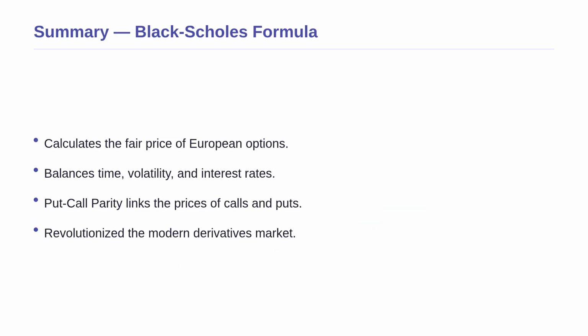We have covered a lot of ground today, so let us review the key takeaways. The Black-Scholes formula is a mathematical engine that calculates the fair price of an option by perfectly balancing time, volatility, and interest rates. We saw how to price a call option directly and how to use the elegant put-call parity rule to easily find the price of a put option.